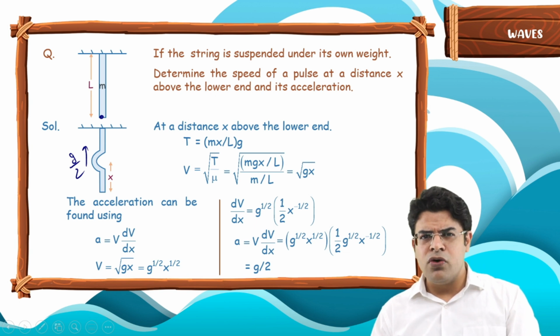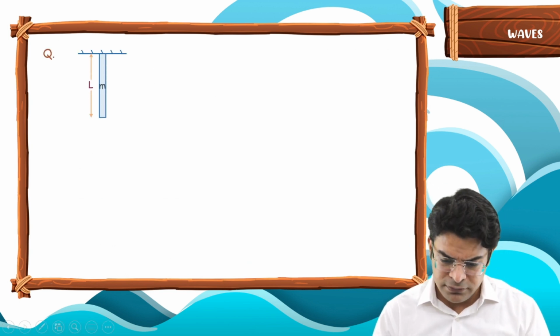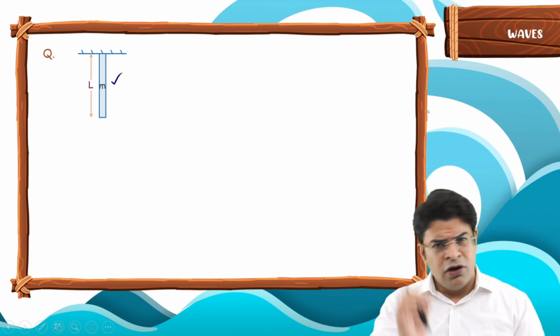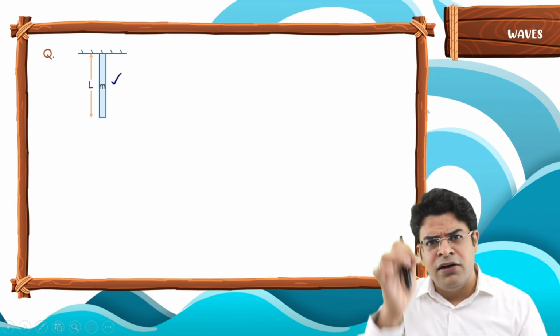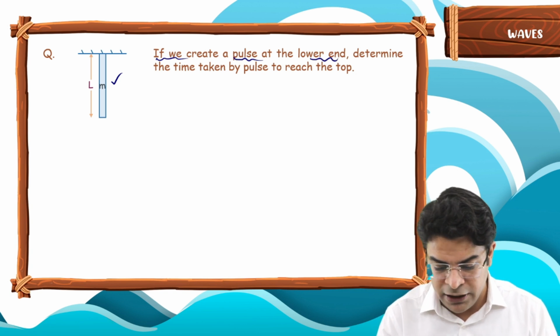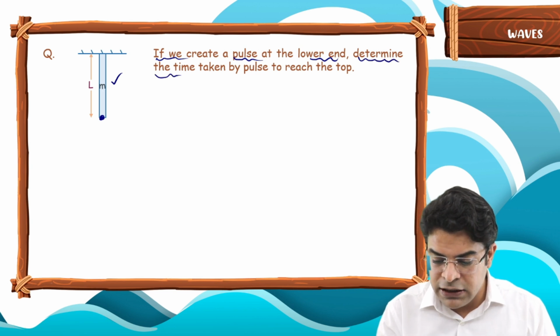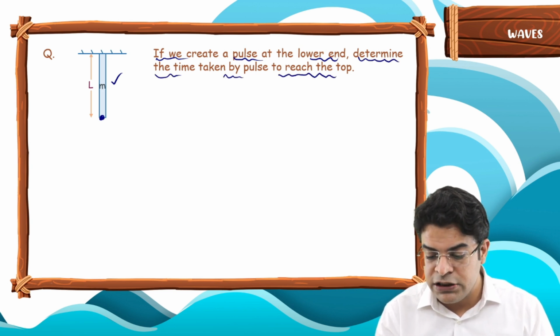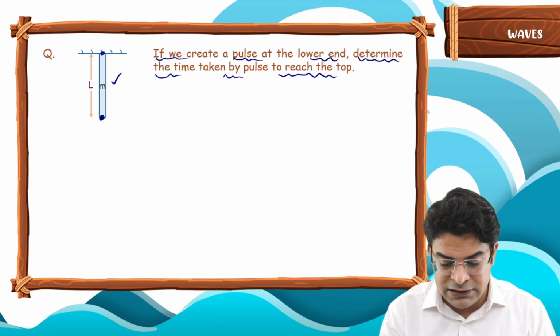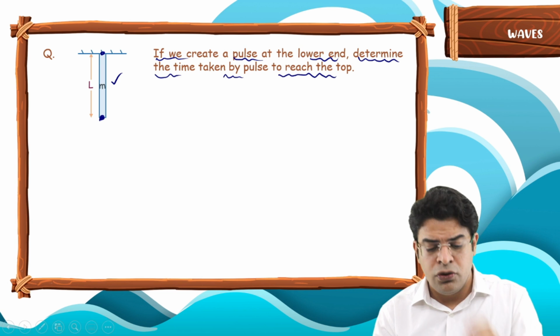So there is one more question coming up based on this thing. So let's see that question. Question is, you have the same string of mass m, length L suspended under its own weight. If we create a pulse at the lower end, determine the time taken by the pulse to reach the top. So if a pulse is created at the lower end, how much time will it take to reach the top?